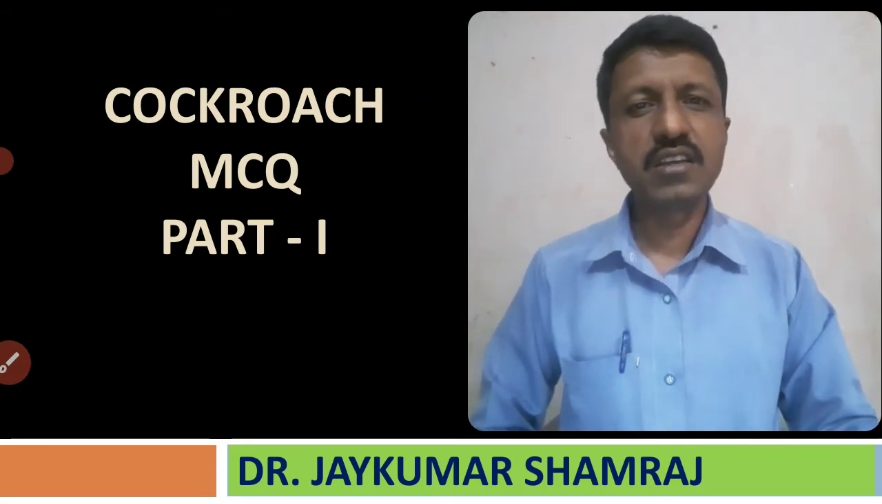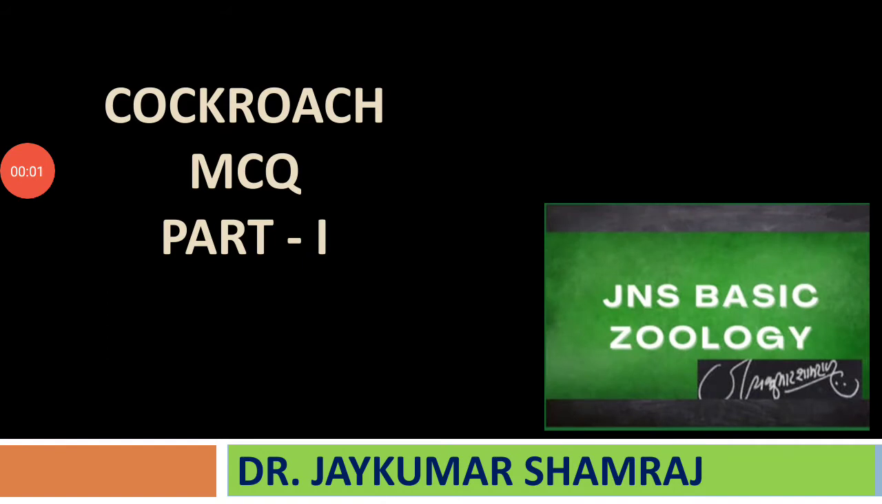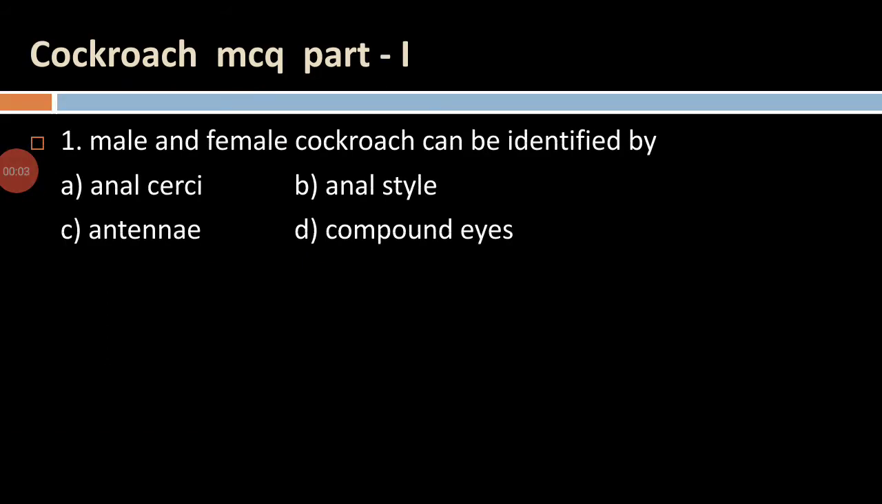So let us start with our first MCQ based on the cockroach. Male and female cockroach can be identified by anal cirri, anal style, antennae or compound eyes.